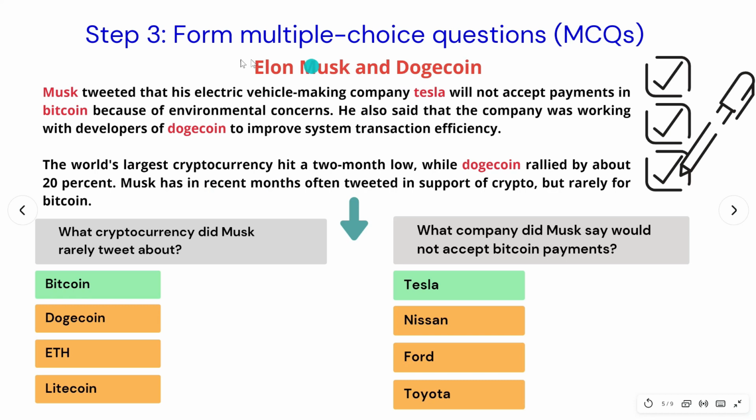So they'll pick important concepts or sentences, and from those sentences they'll pick keywords and then generate multiple choice questions like this. For example, what company did Musk say would not accept Bitcoin payments? The correct answer is Tesla, and wrong answers are like Nissan, Ford, and Toyota. So this is how teachers would generate questions.